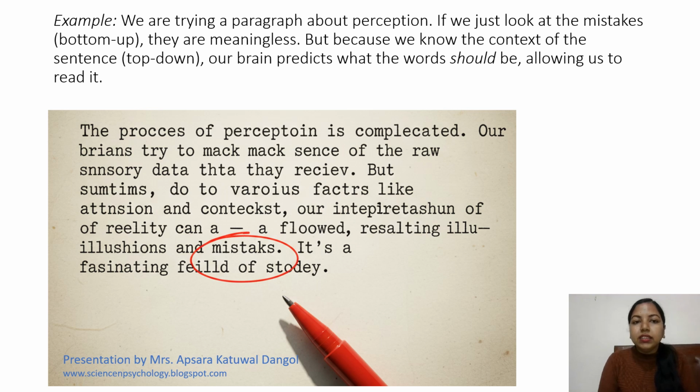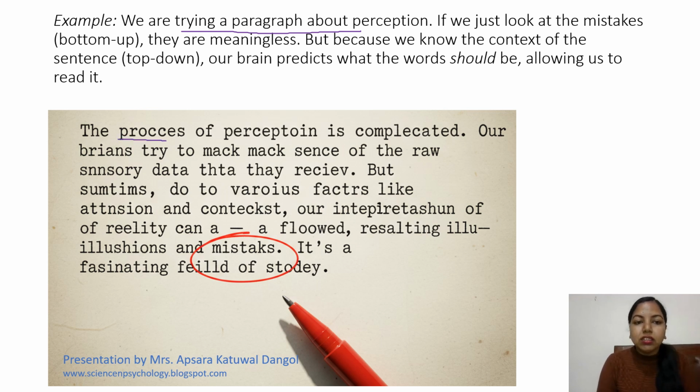So, we have a paragraph about perception. If we just look at the mistakes, that is bottom-up, they are meaningless, right? But because we know the context of the sentence, that is top-down, our brain predicts what the words should be, allowing us to read it. You can try reading this paragraph with me. Let us start. Some spellings are mistaken, but I think we can read.